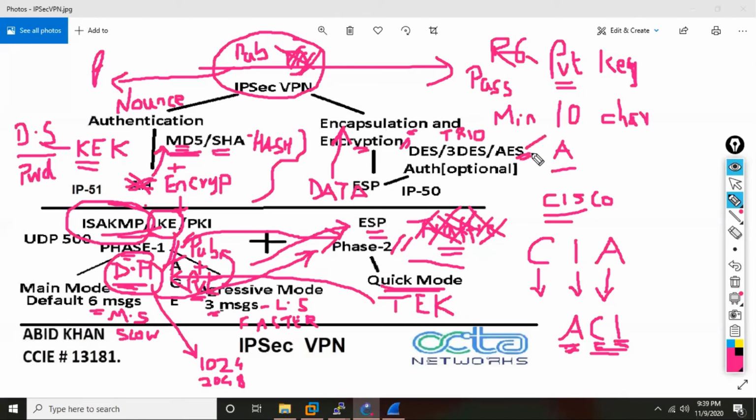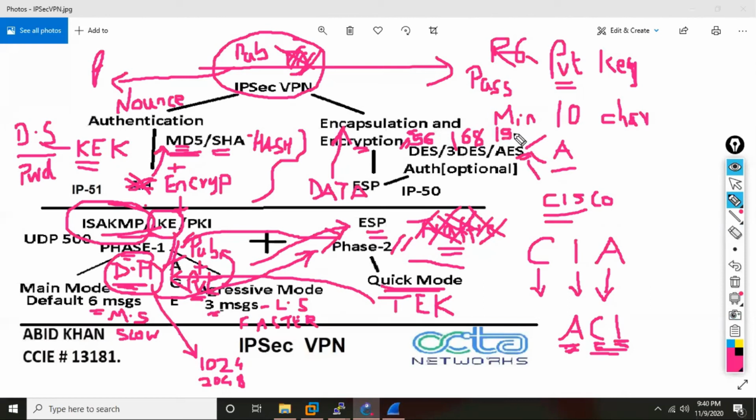In AES also now you have different options. The earliest encryption mechanism was called DES. Then it becomes three times DES. Triple DES becomes more powerful. DES was only 56 bit. Three times DES is 168 bit.